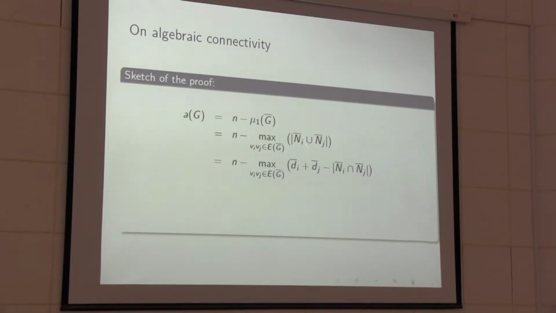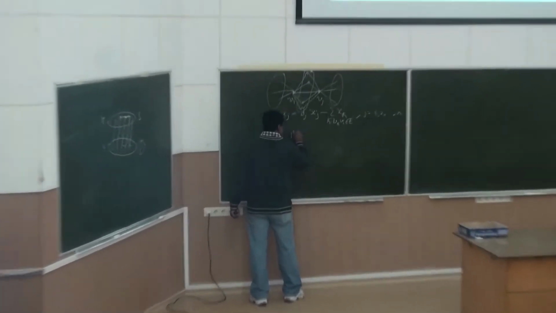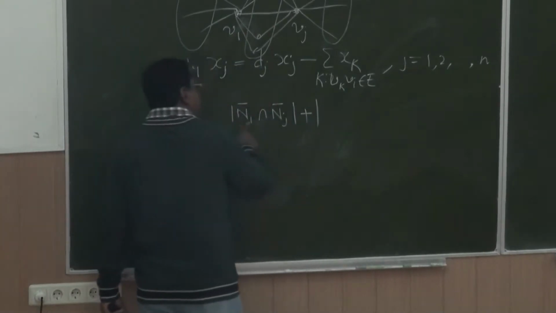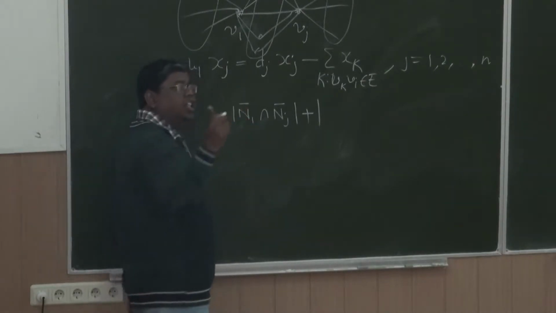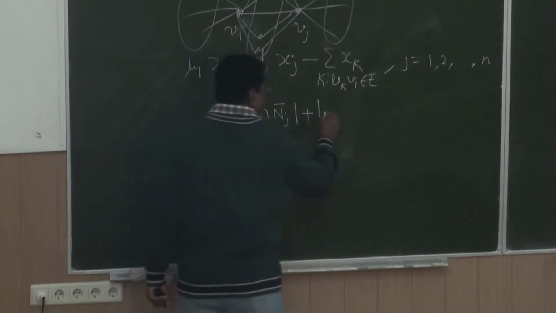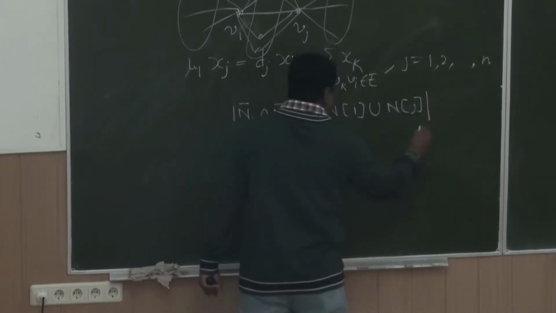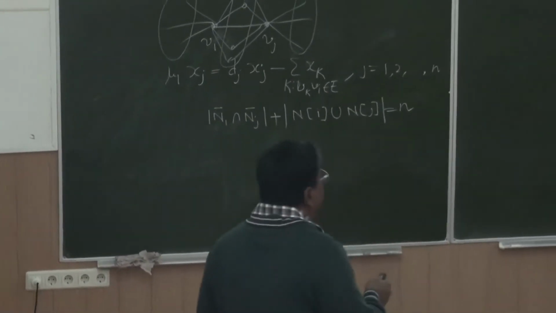And so just simplify this, you can write this also, and simplify it, and finally you get this, because mod of Ni bar intersection mod of Nj bar plus Ni bar, this is the neighbor set of the vertex Vi in G bar, plus Ni union Nj, this is equal to n. So using this we finally get this result.